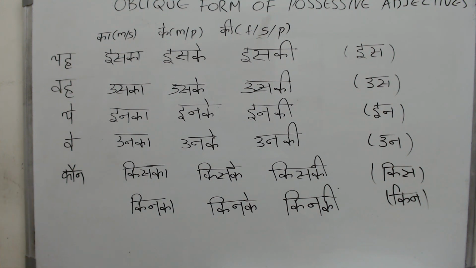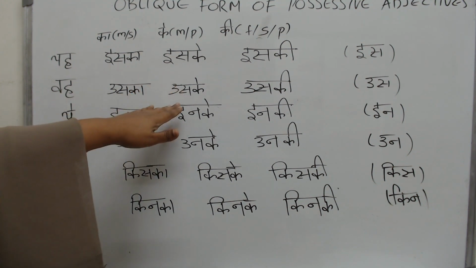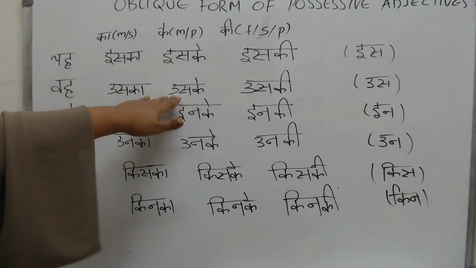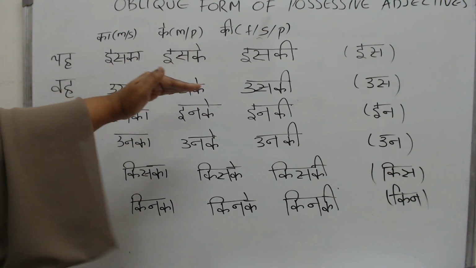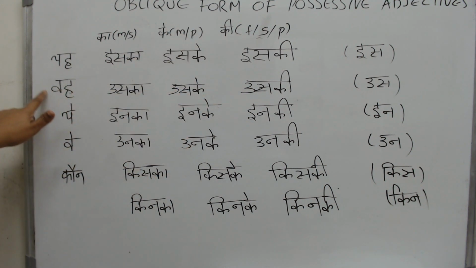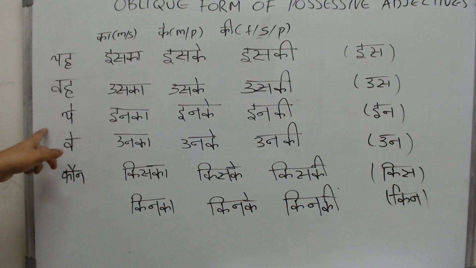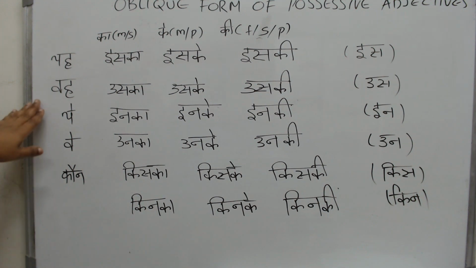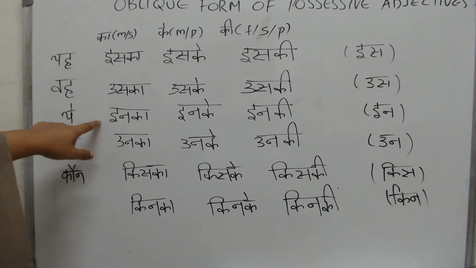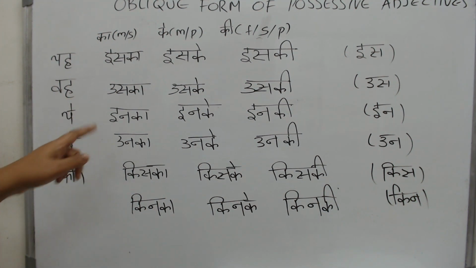What he owns is out of question, whether it is a dog or a cat, uska or uske or uski. This form is immaterial. When will one person own something? Maybe it is a pen, maybe it is a book. Then one person can own. When will many people call something my? Maybe when it is a school. Inka school, unka desh, their country, their school.